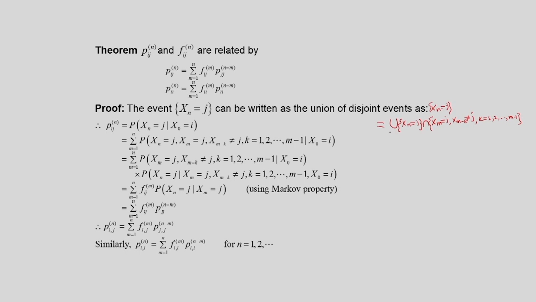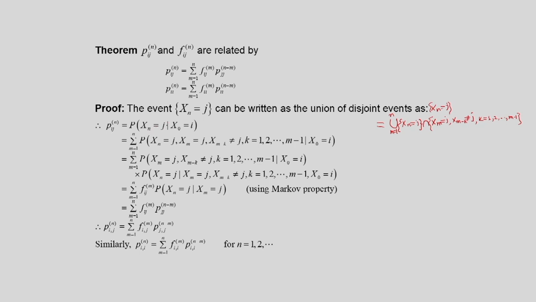So that way we can write the event Xn equal to j as the union of disjoint events, this union from m is equal to 1 to n of the events Xm is equal to j, X(m-k) not equal to j, k is equal to 1, 2 up to m minus 1. So this is the partition we make. Now this probability P_ij^(n) can be written as